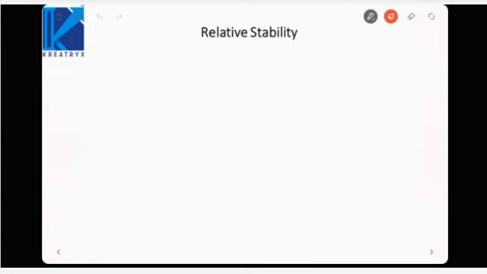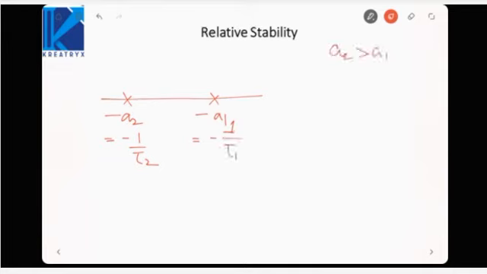So what happens is, if there are two poles, let us say one is at minus a1, one is at minus a2. I know pole is equal to minus 1 upon time constant, so minus 1 upon tau 2 and minus 1 upon tau 1. Now I know a2 is greater than a1, that means tau 2 is less than tau 1. That means transient of second system will die faster than the first system.